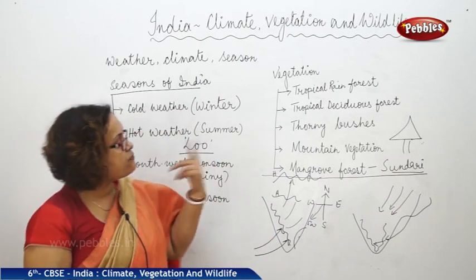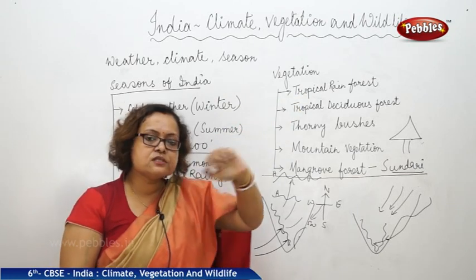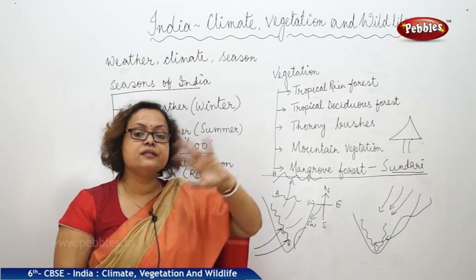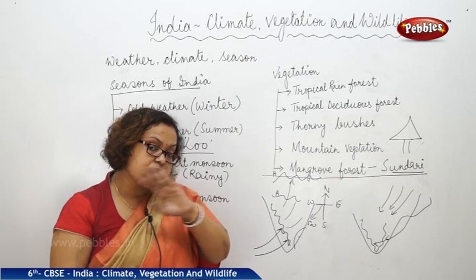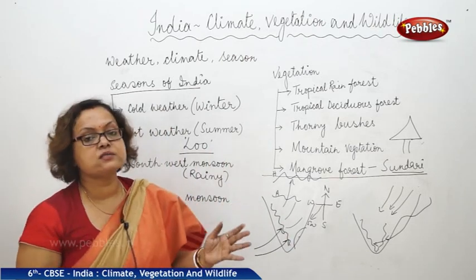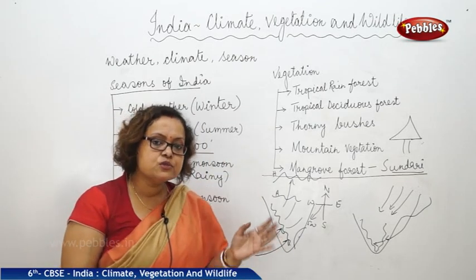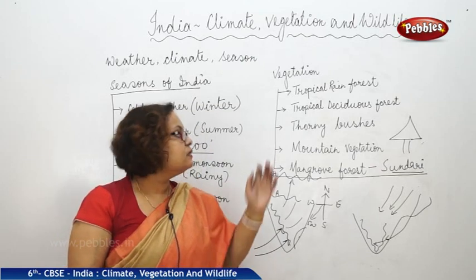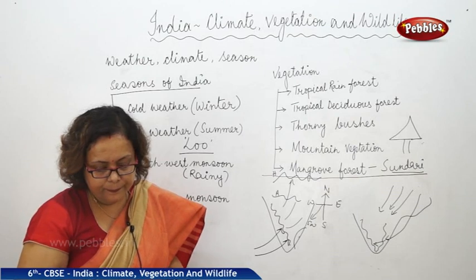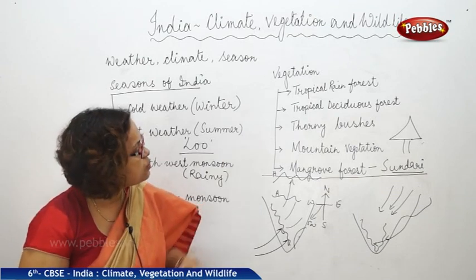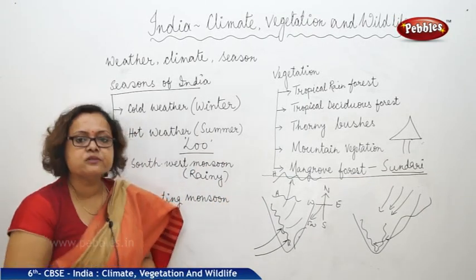The difference between evergreen rainforest or tropical rainforest and deciduous forest is that tropical rainforest never sheds its leaves, it is very dense with trees and all the time they are green. There is a reason they are known as the evergreen forest. Whereas in deciduous forest, the trees shed their leaves at least once in a year. That is the major difference between these two forests. And I told you the reason why tropical rainforest is evergreen forest, it is always green. That's it of this chapter. Thank you very much.